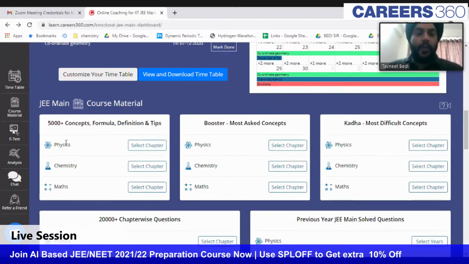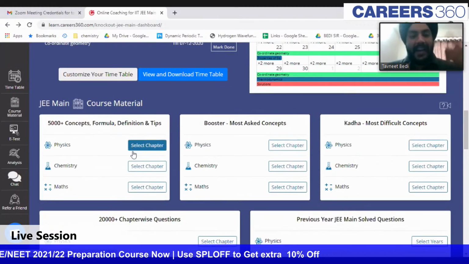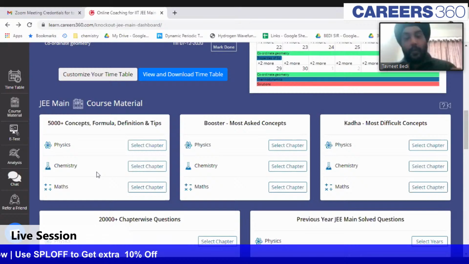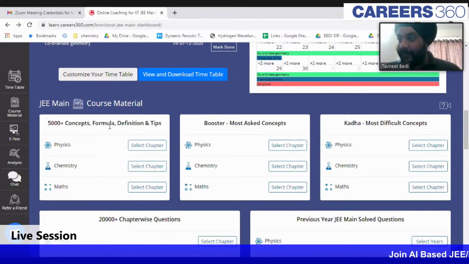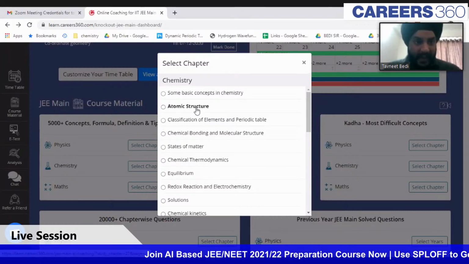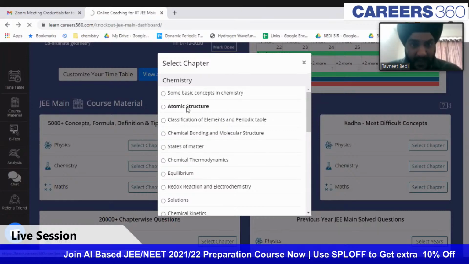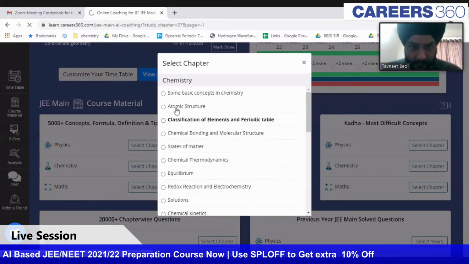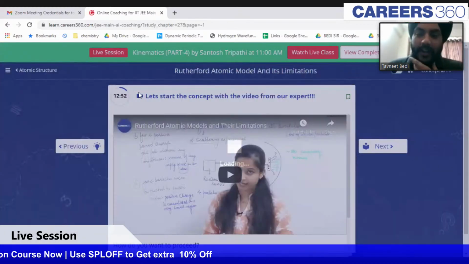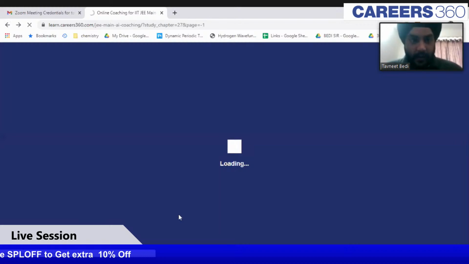Suppose you are studying something for the first time, you can study from the AI coach. But in case there are only certain portions of the chapter which you have to study, you can quickly go through those concepts which are weak for you. In case you have some idea about the chapter, then you can just select the chapter, and a list will pop up. You can just select the chapter, and then the concept will be shown to you. So this was about the concept.